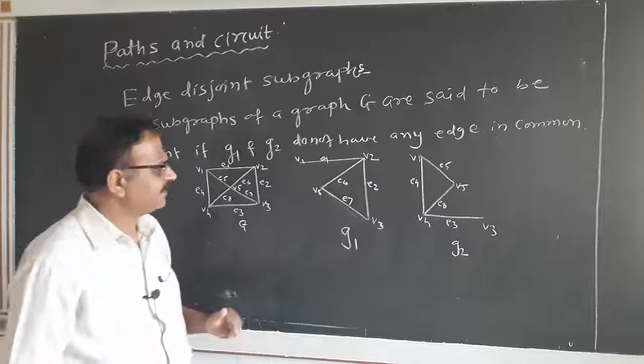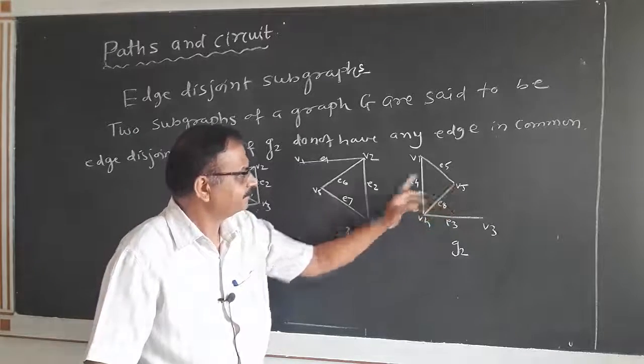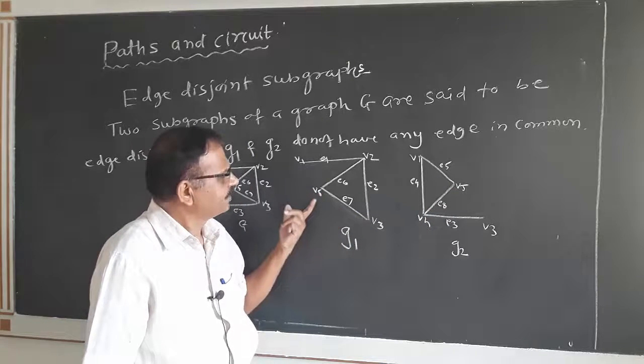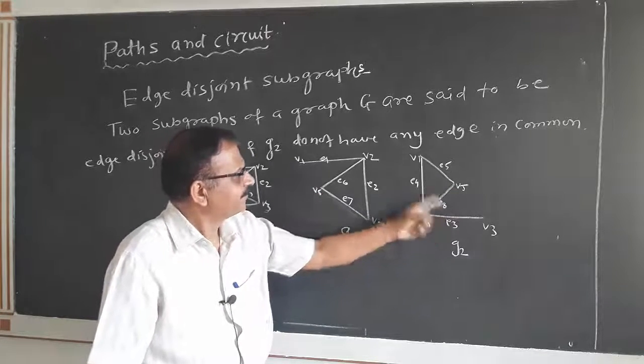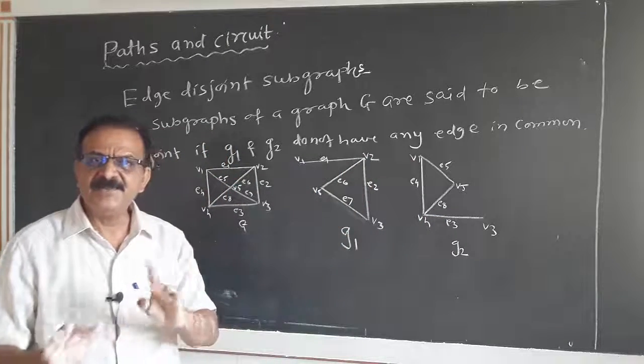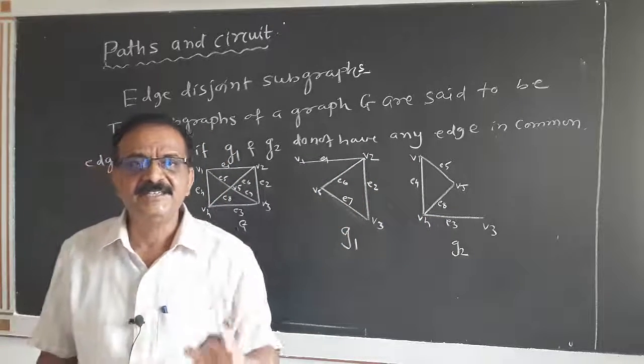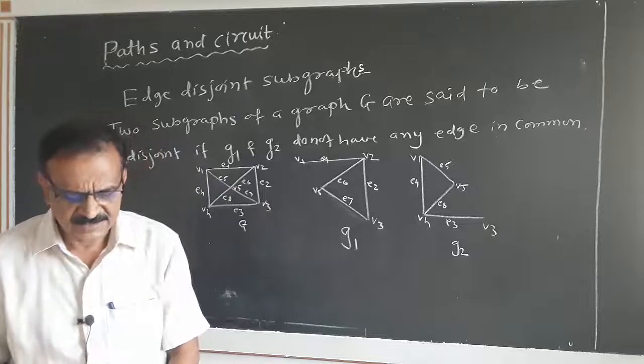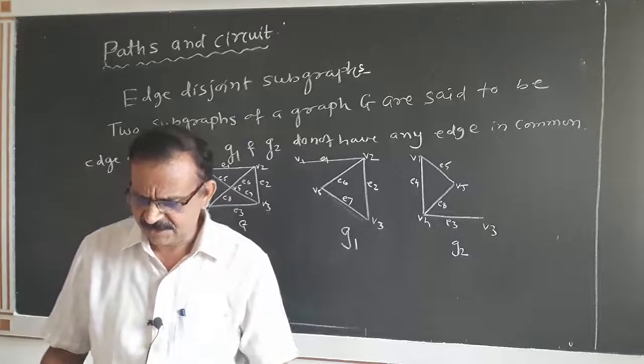Here we can see that vertices may be common. V1, V5 is common there. V3 is common there. V1 is common. Vertices may be common, but edges are not common. Then and only then can we say that the graph is an edge disjoint subgraph.